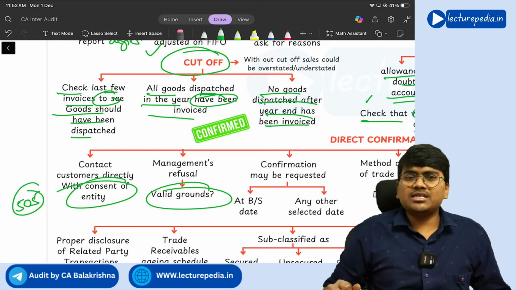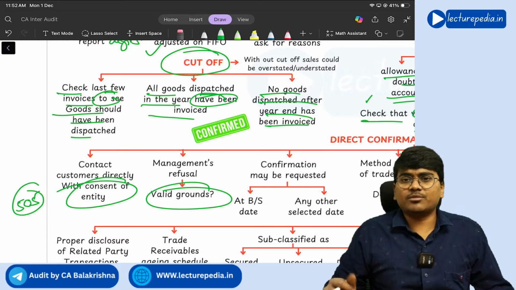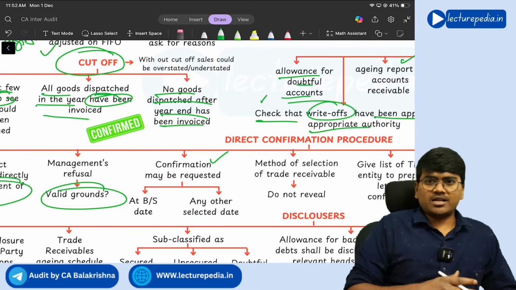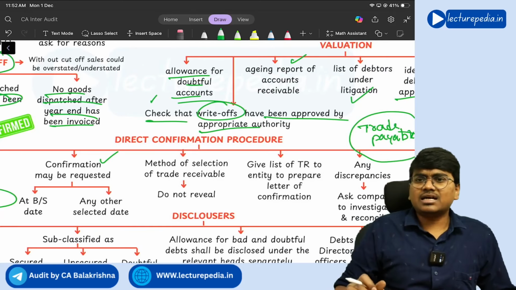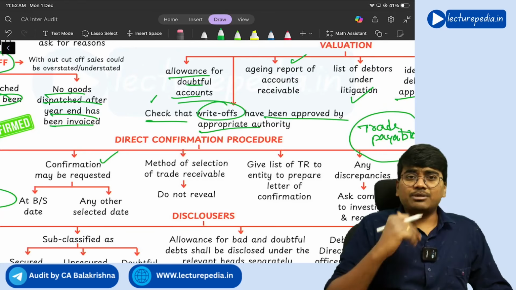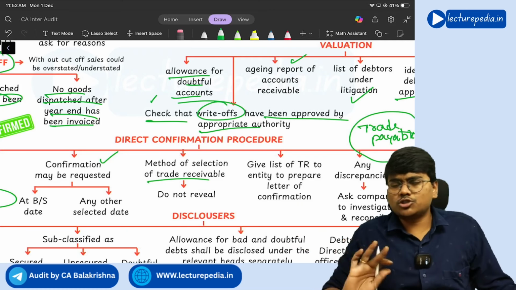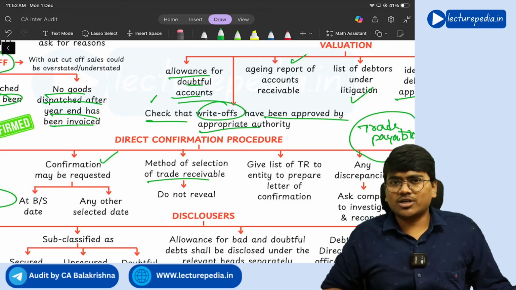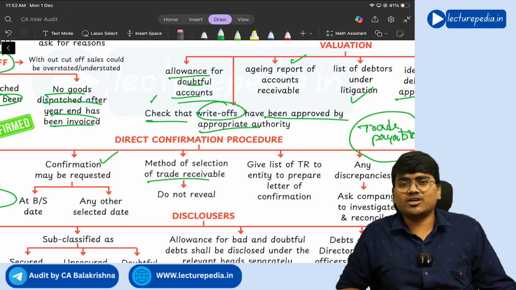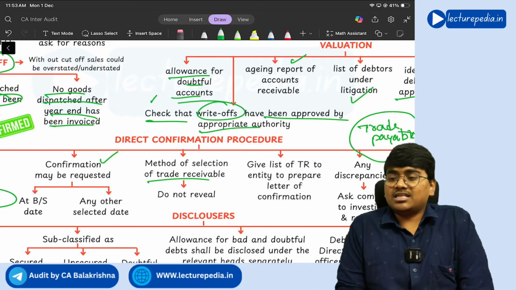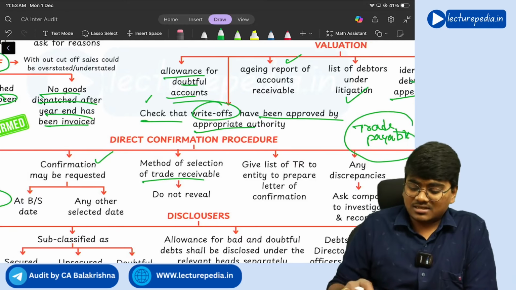Basically, the complete aspects with respect to external confirmation we have seen in SA 505, right? The confirmation can be requested at the balance sheet date or at some other date, at any date in between the year. Next, the method of selection of trade receivables should not be revealed to the entity. This I told you while discussing SA 505. If you reveal how you are going to select the trade receivables, the entity will become alert, right?